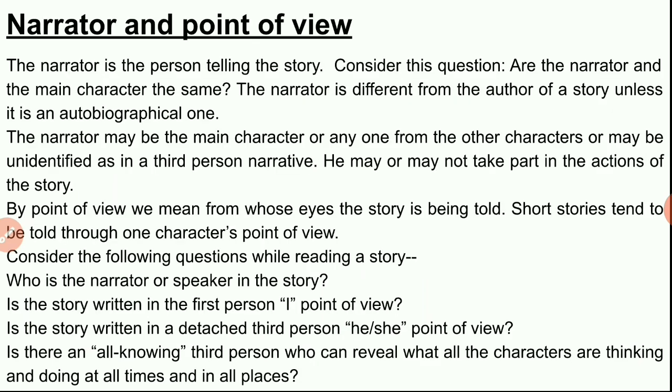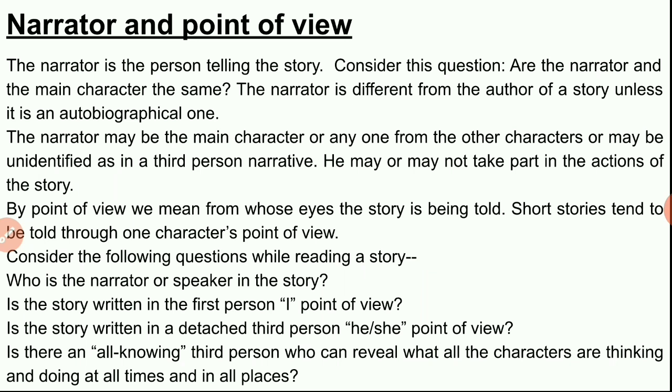The narrator and point of view. This is a new thing for the students of literature. The narrator is the person telling the story. Consider this question. Are the narrator and the main character the same? Or the narrator is different from the author of a story? Generally, there is difference between the author, the writer, and the narrator of the story.